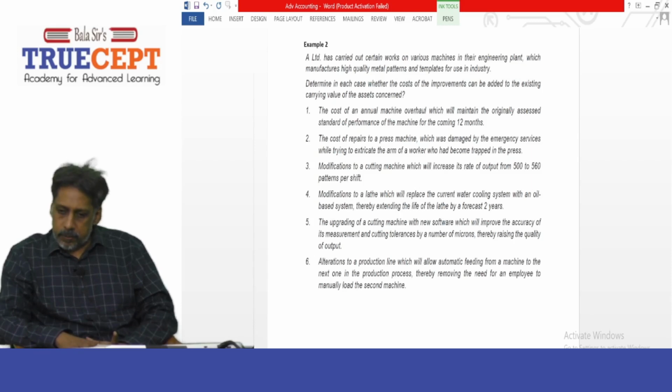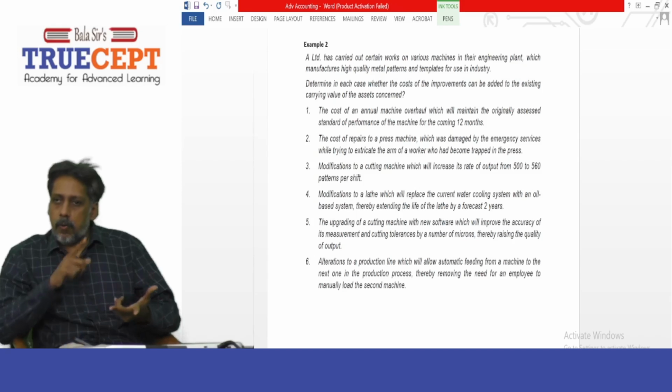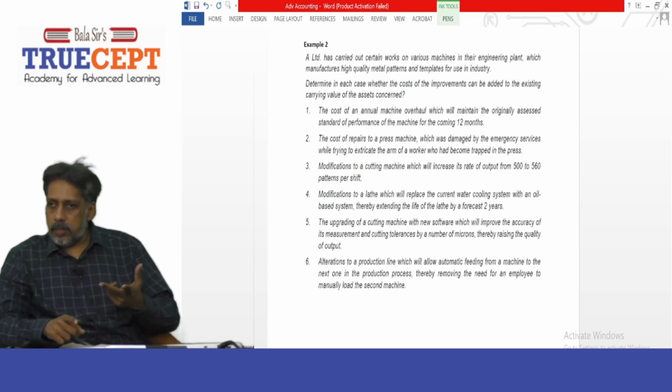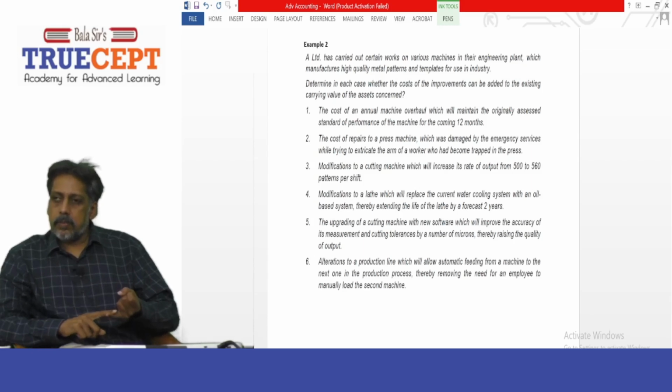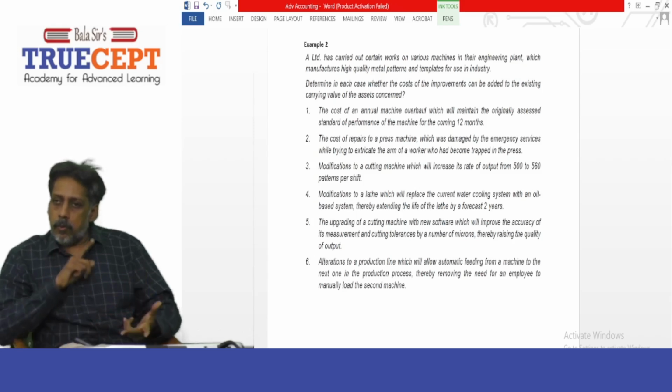Next. Third case, modifications to a cutting machine which will increase its rate of output from 500 to 560 patterns per shift. It's going to increase the future economic benefits, right? Next, modifications to a lathe which will replace the current water cooling system with an oil based system, thereby extending the life of the lathe by a forecast 2 years. You saw that again there's an increase in future economic benefits. That means all these expenses will be capitalized.